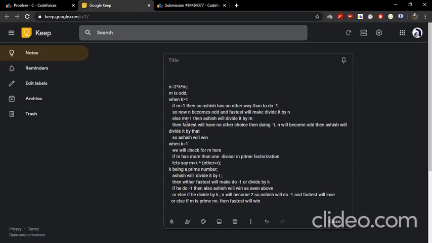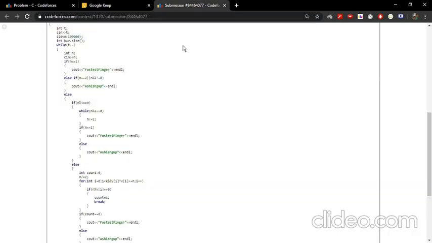Now the second case, when m is not equal to 1: Ashishgup will divide the number by m, so n will become 2 to the power k, and now FastestFinger has no other way than to subtract 1. Then n will become odd, Ashishgup will divide it by n itself and he will win.